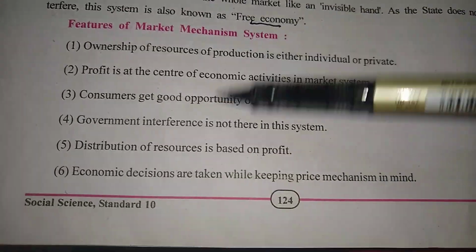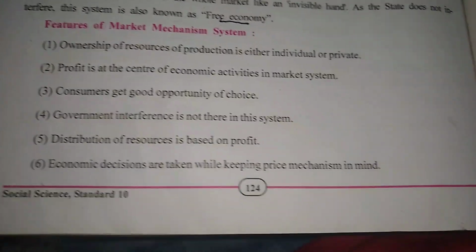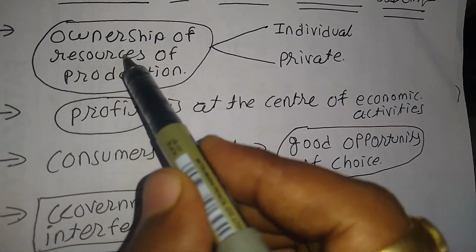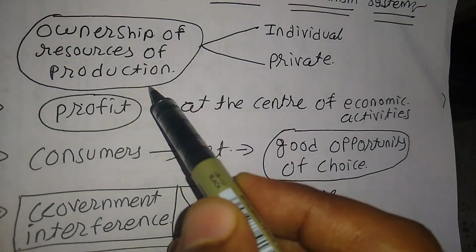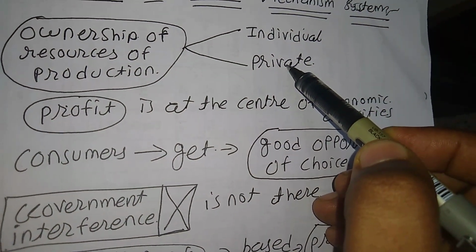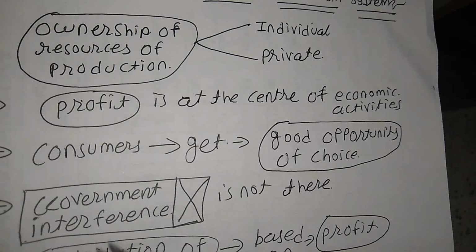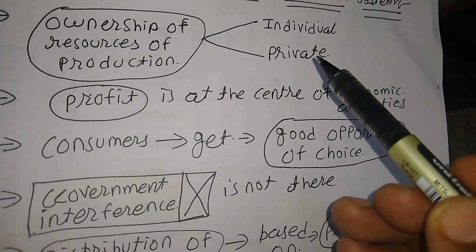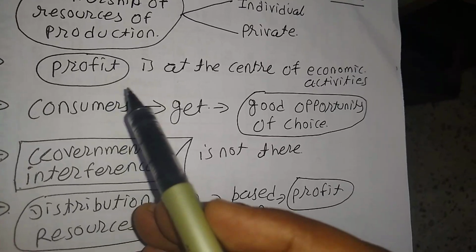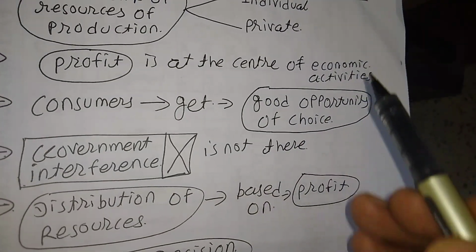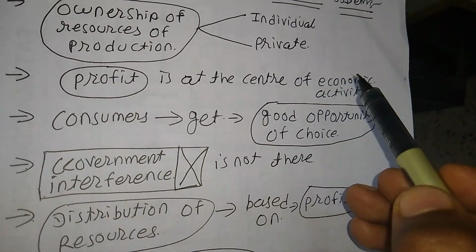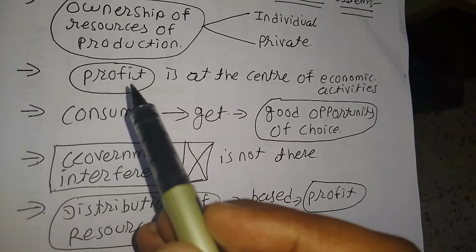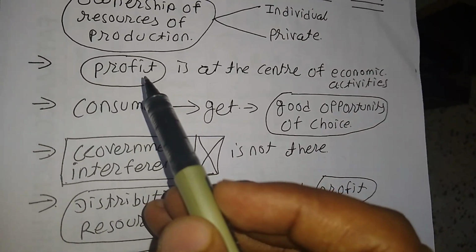Now let's revise all the features with the help of the paperwork. See, the features of the market mechanism system. The ownership of the resources of production is either individual or private. Like, I am the owner of the land, then the land is either my individual property or my private property. Second point, profit is at the center of the economic activity. Means in every economic activity, profit has to be seen, profit has to be focused on. They concentrate only on profit.